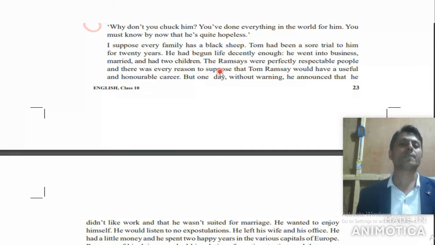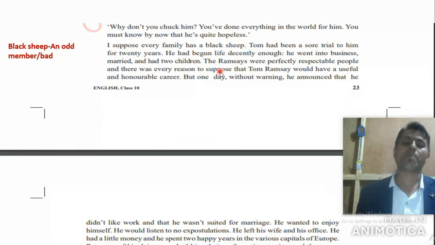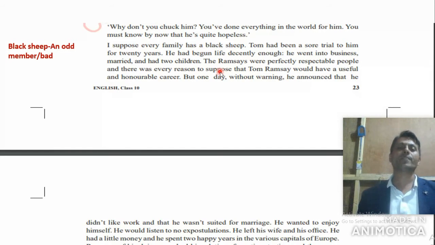I suppose every family has a black sheep means, black sheep means an odd member, a bad family member. Out of all the family members there can be one bad, nutty one, right? So here also the same. A nutty one, a bad one, a character like that can be found in the family members, right? So here Tom Ramsay is one such type of character. Got it?